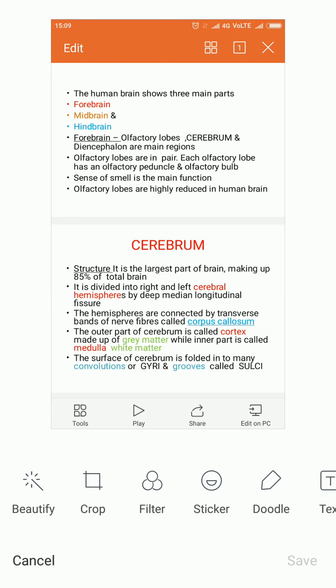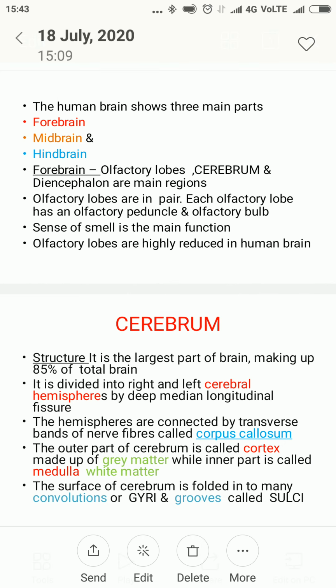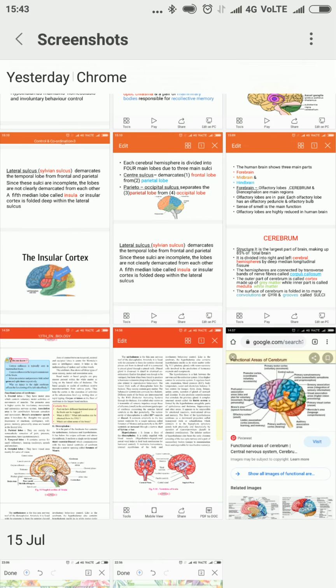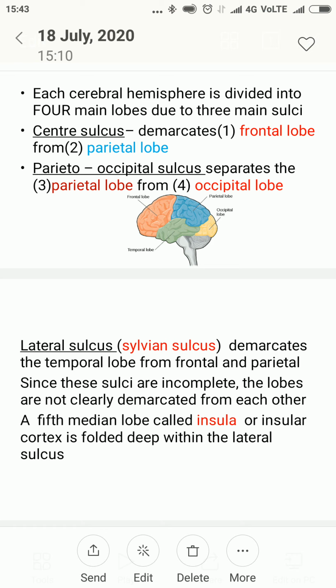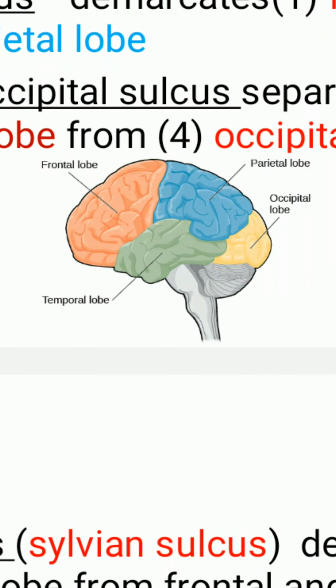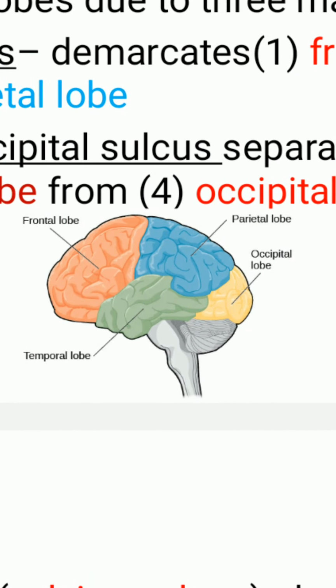Gyri and sulci increase the surface area, and that also helps in accommodating a larger number of neurons. When the surface area is more, it consumes more oxygen, so the activity of the nerve cells becomes more, meaning the brain becomes more active. Now each cerebral hemisphere, right side and left side, is divided into 4 different lobes. Those lobes are formed because of the sulci.